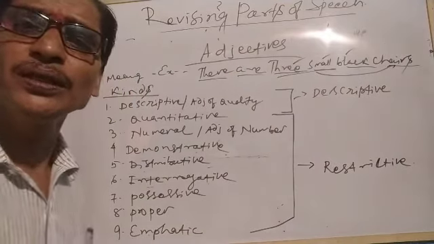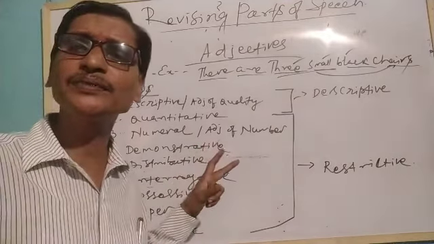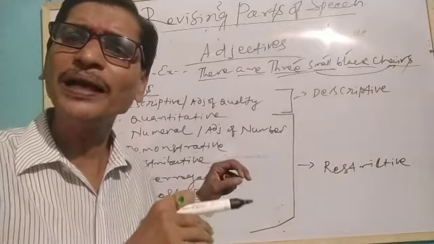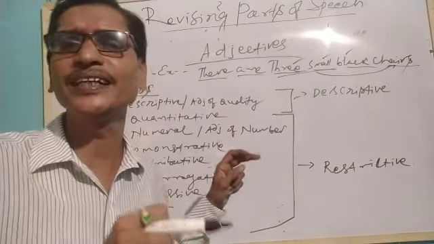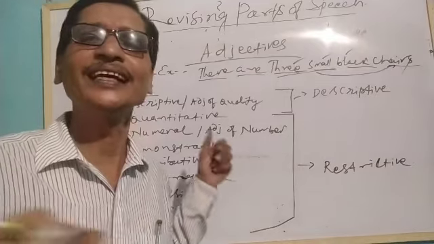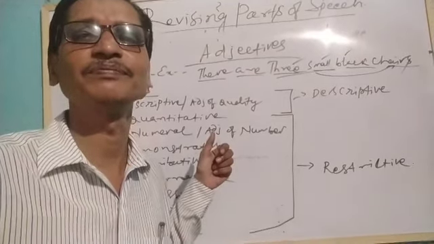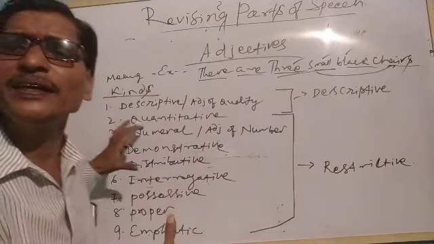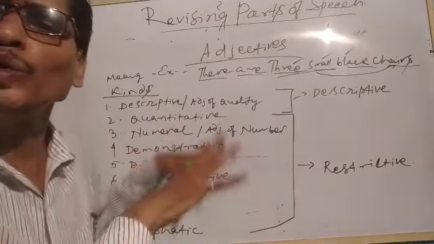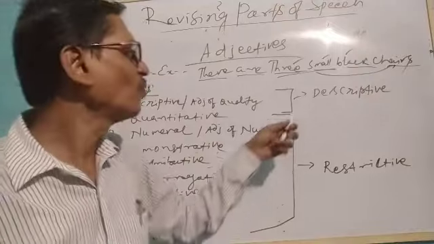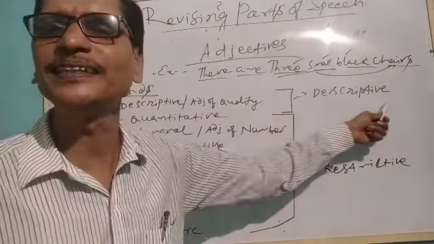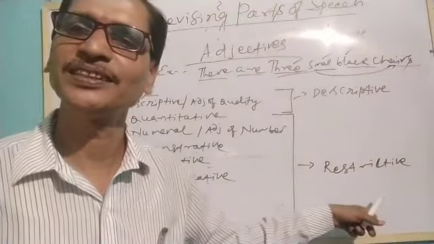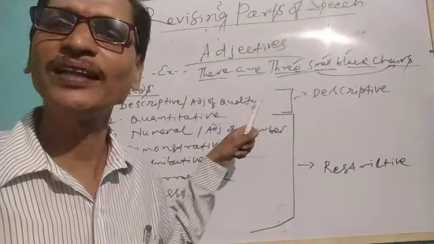So there are 9 different types of adjectives, and we will understand them briefly one by one so that you can easily recall them. Let me write something on the board. All those 9 adjectives have been grouped under 2 divisions only: descriptive adjectives and restrictive adjectives.